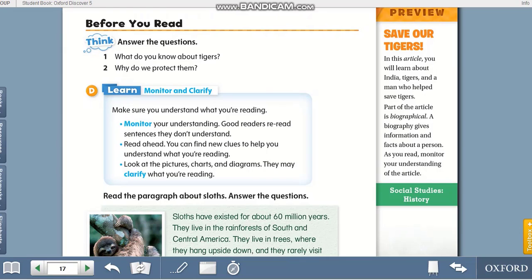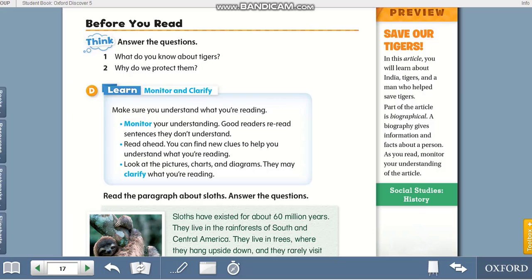So make sure you understand what you are reading. Monitor your understanding. Good readers reread the sentence they don't understand. So first, monitor your understanding. That means if you read a sentence but you didn't get the full meaning of the sentence, you may read it again and again till you get the full meaning.